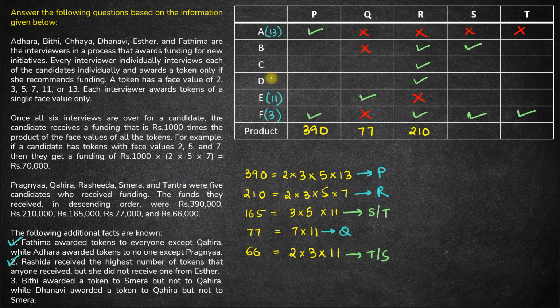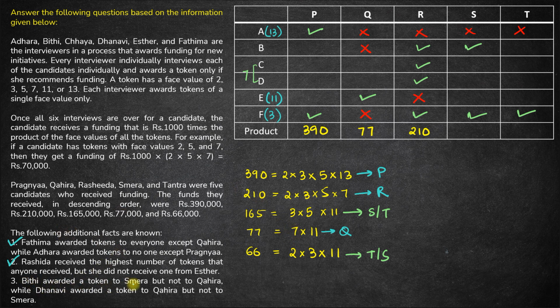So either C can be 7 or D can be 7. So we'll try to figure that out. Only one of these two can be 7. B cannot give a token of 7 because B does not give a token to Q, but a token of 7 has to be given to Q. So we'll come back to it again.